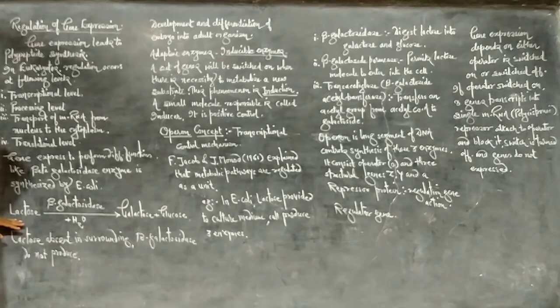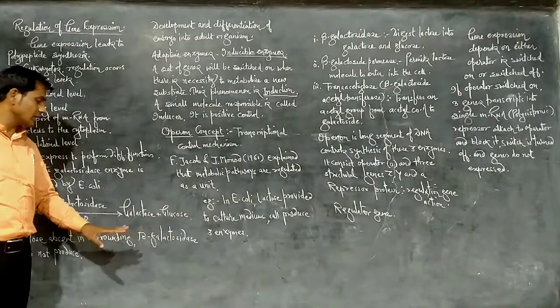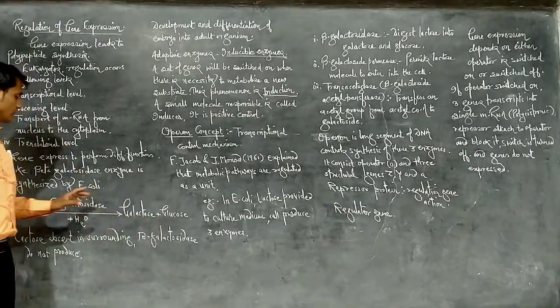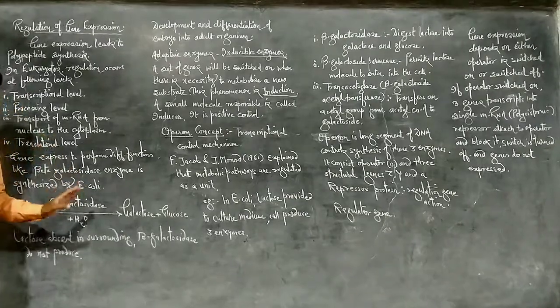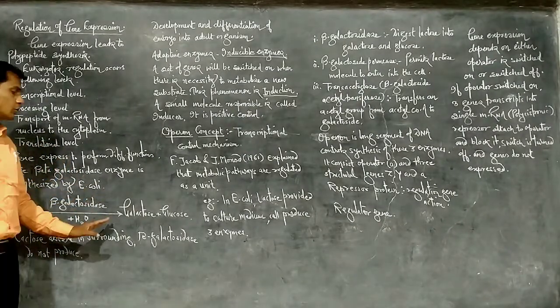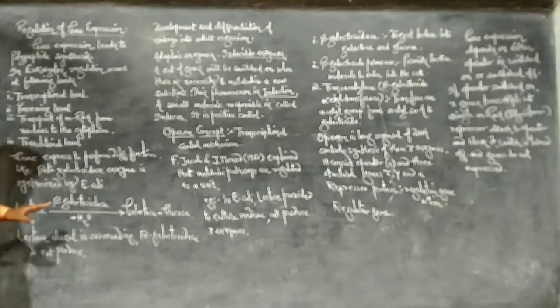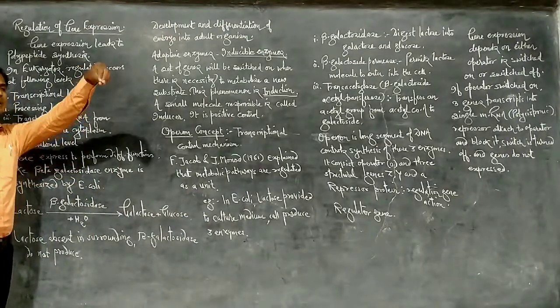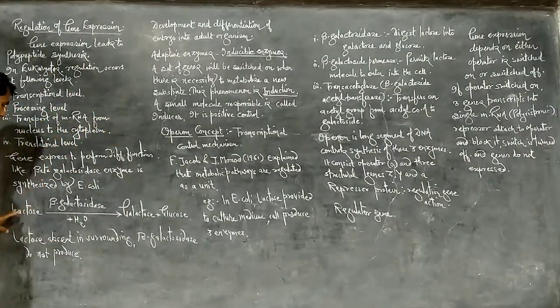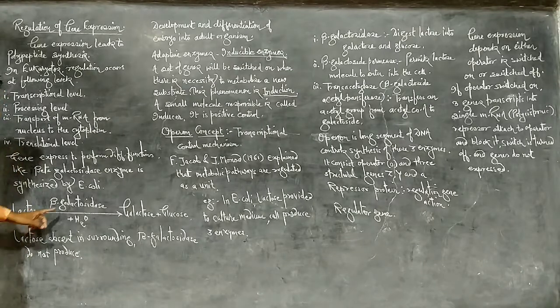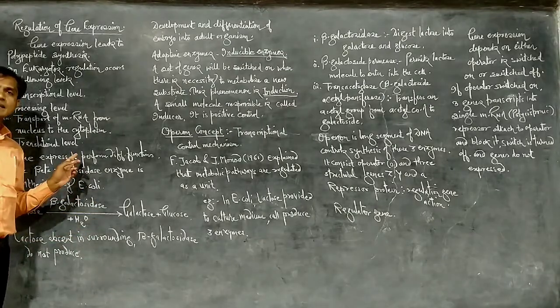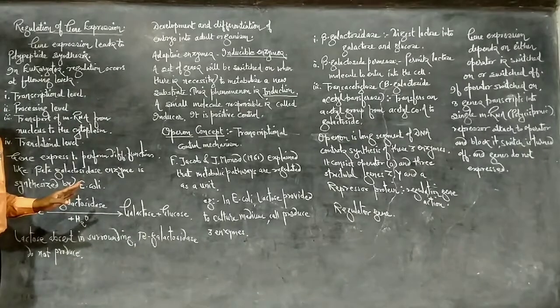This is a disaccharide. Beta galactosidase performs the hydrolysis of the lactose disaccharide molecule into two monosaccharide molecules, galactose and glucose. So the function of beta galactosidase is to hydrolyze lactose into galactose and glucose. Now if lactose is absent in the surroundings, and we introduce E. coli there, in such a condition there is no need of the beta galactosidase enzyme, so there is no secretion of beta galactosidase enzyme.